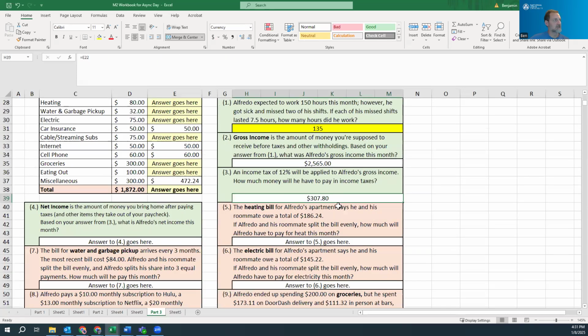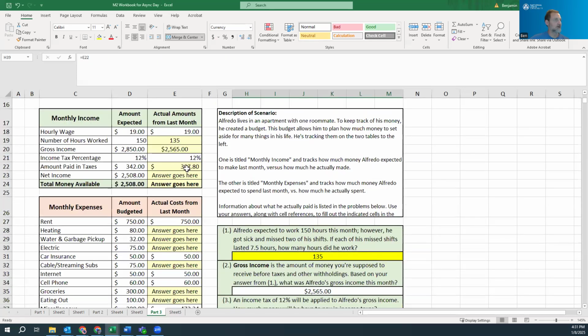I'm using the cell reference down here now, so I'm linking it back from here. Again, this makes sense in terms of the direction, going from the amount paid in taxes to the actual amount for the last month. And the next step would be, how much did I actually bring in net? So the difference between gross and net is gross is everything. Net is after you take out the deduction. The deduction here is the taxes. So deduction means I'm taking it away. I'm going to go ahead and do that.